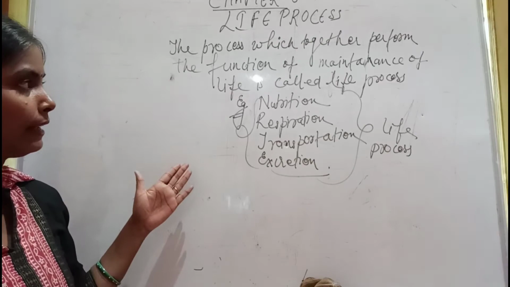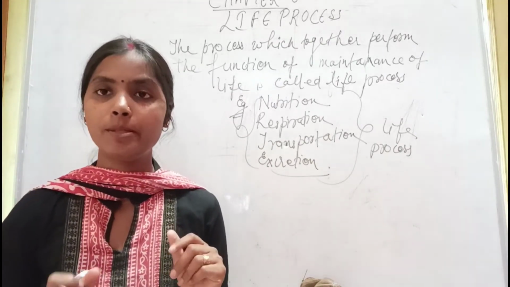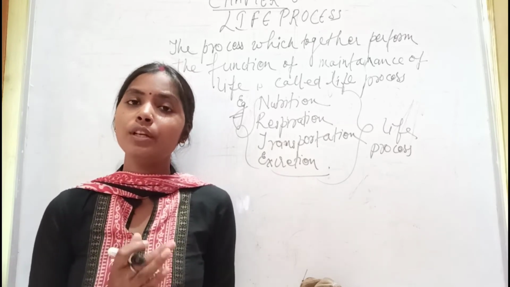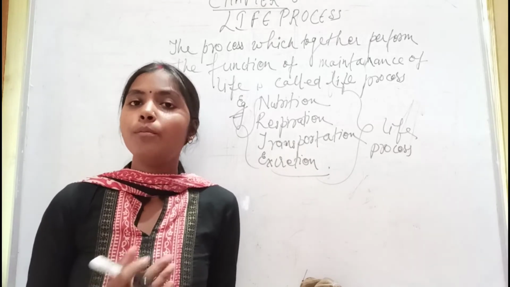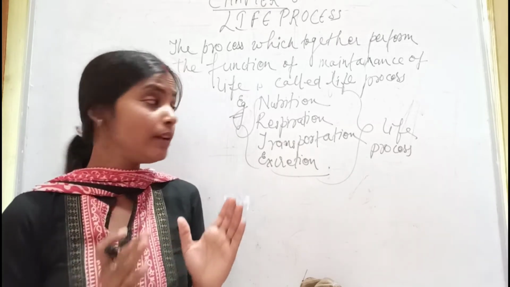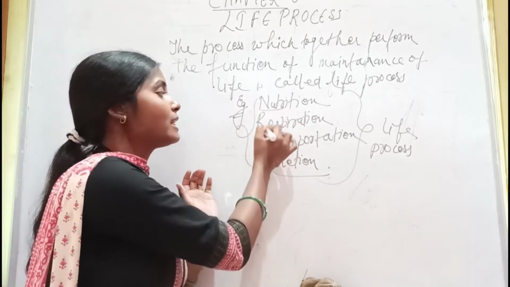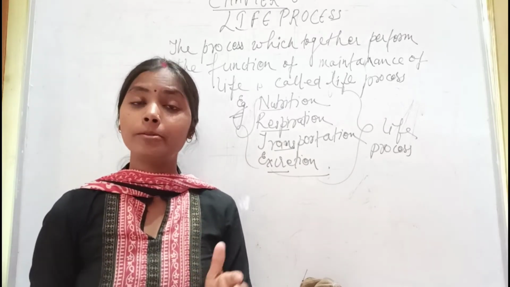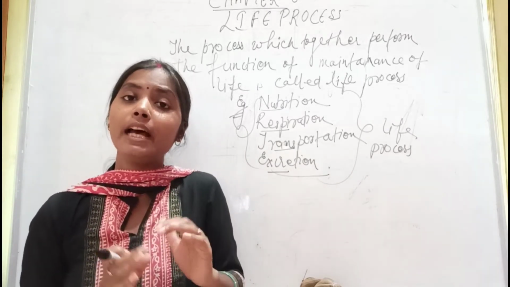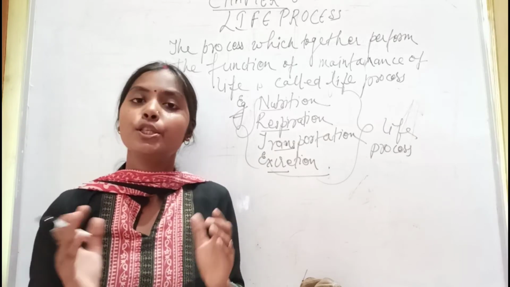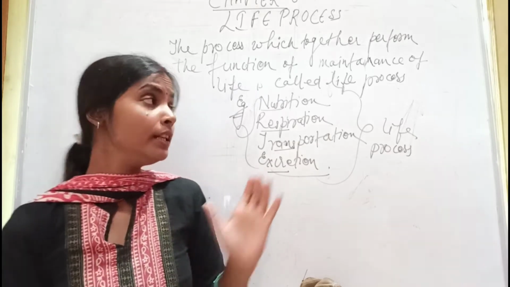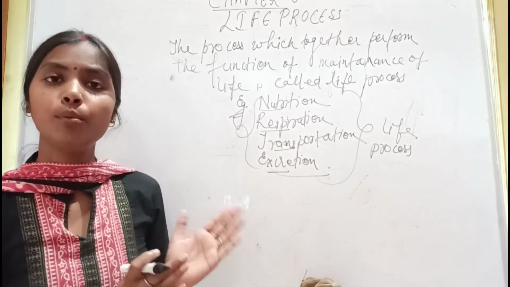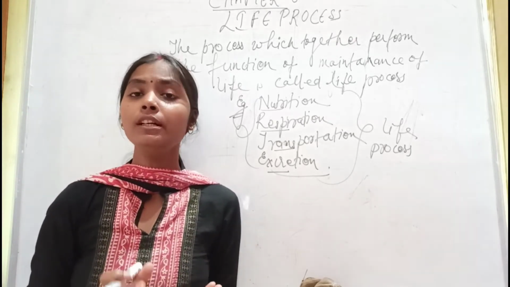We all know that organisms are of two types: unicellular organism and multicellular organism. In unicellular organism, since uni means single, a single cell performs all the basic life processes: nutrition, respiration, transportation and excretion. But in multicellular organism, since they have different types of cells, different cells perform different functions like nutrition, respiration, transportation and excretion. So, it differs in multicellular and unicellular organisms.